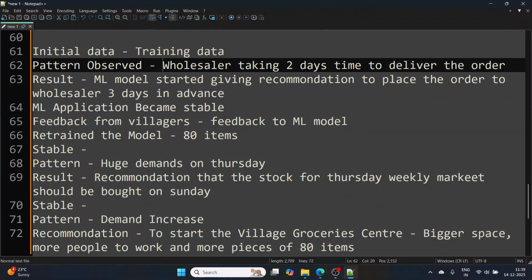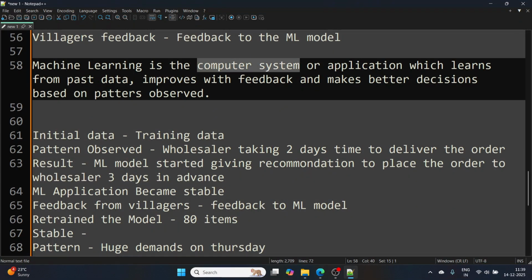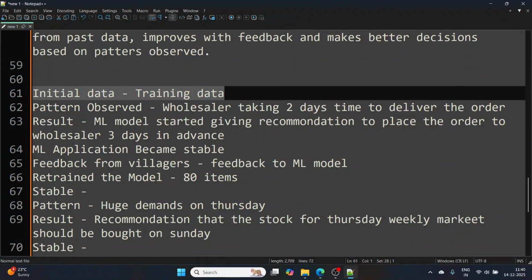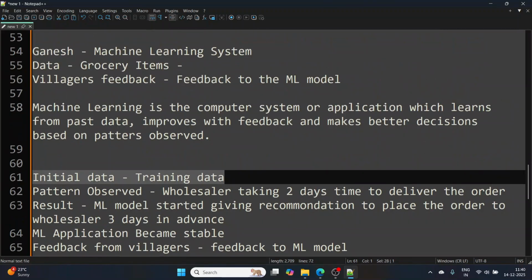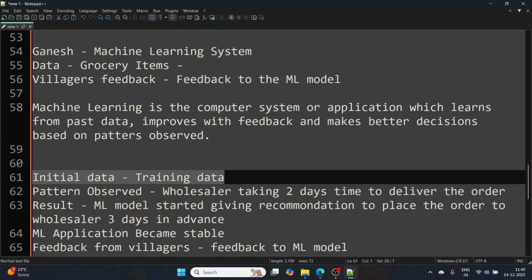ML is like a simple application or computer system which learns from past data, right? It improves with feedback, and it starts making better decisions based on the patterns it is observing. So now Ganesh first got 50 items and started a grocery shop. So the grocery shop is basically our application.